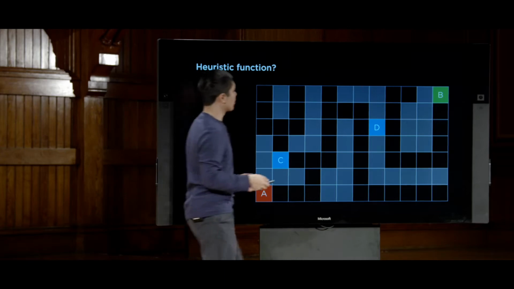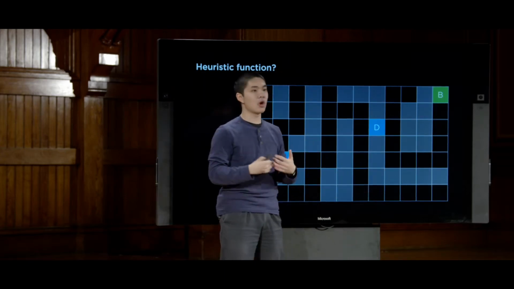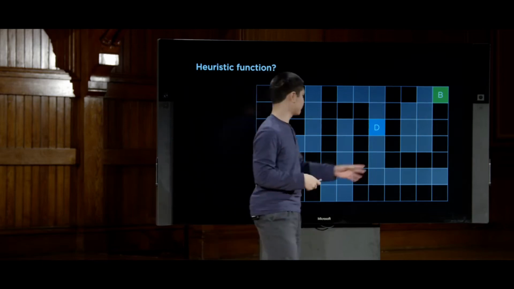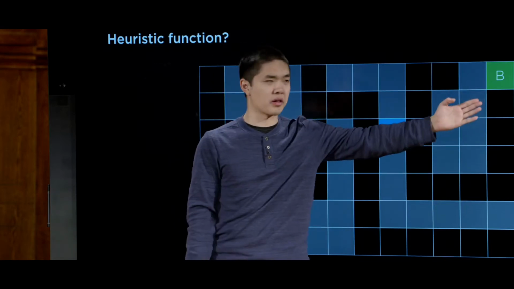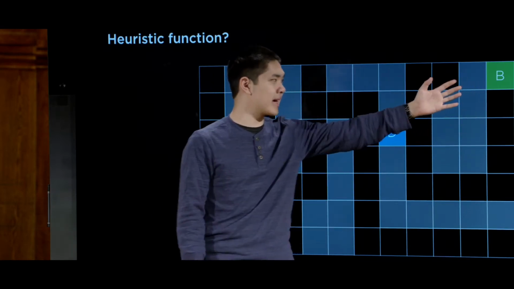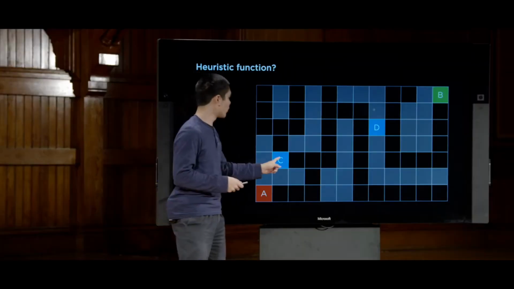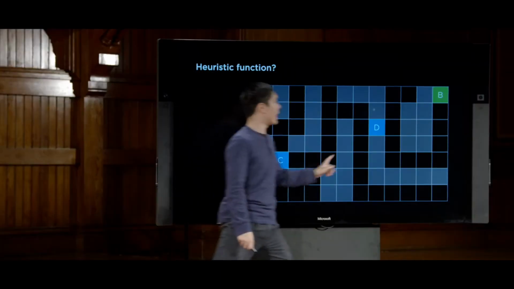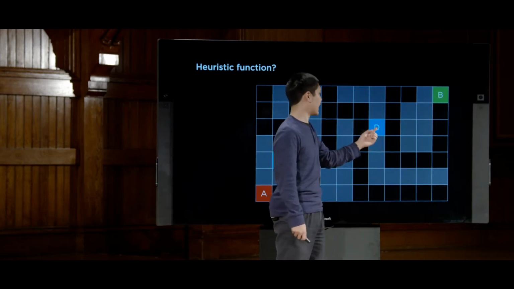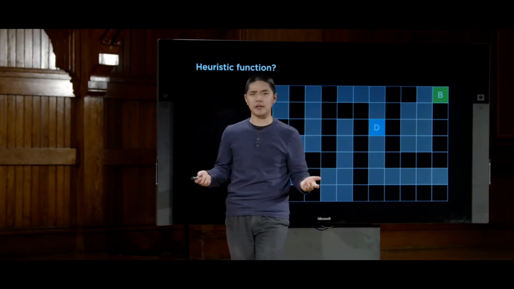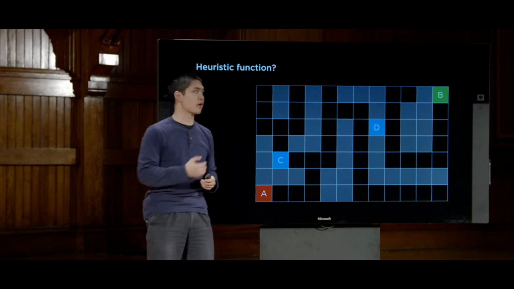And why is D better? Well, because if you ignore the walls, let's just pretend the walls don't exist for a moment and relax the problem, so to speak, D, just in terms of coordinate pairs, is closer to this goal. It's fewer steps that I would need to take to get to the goal as compared to C, even if you ignore the walls. If you just know the xy coordinate of C and the xy coordinate of the goal, and likewise you know the xy coordinate of D, you can calculate that D, just geographically, ignoring the walls, looks like it's better. And so this is the heuristic function that we're going to use.